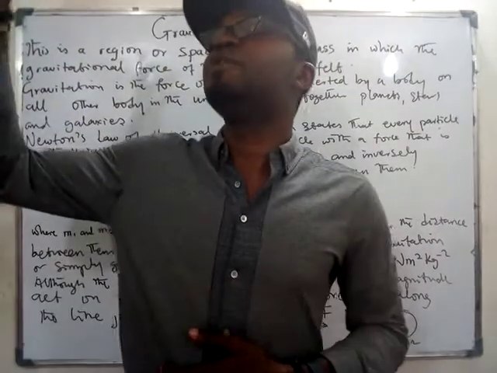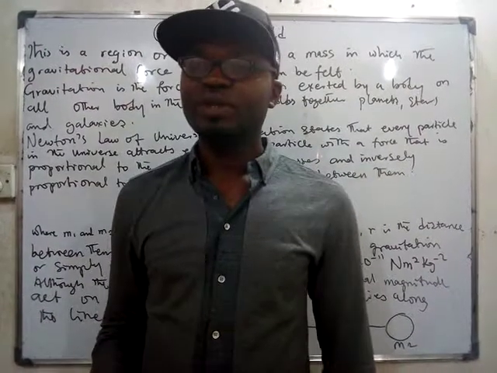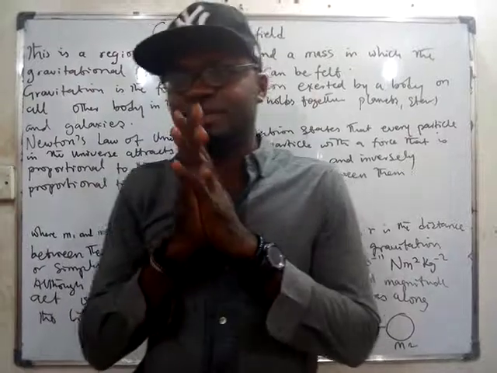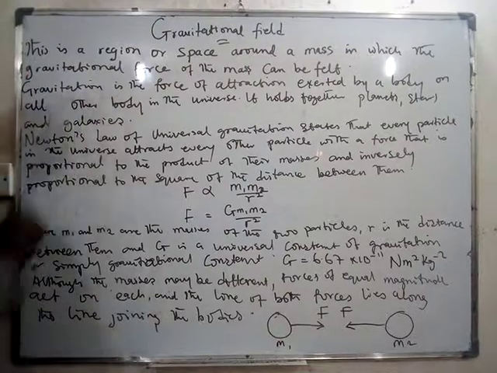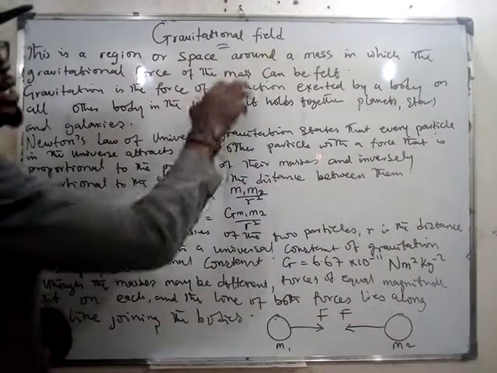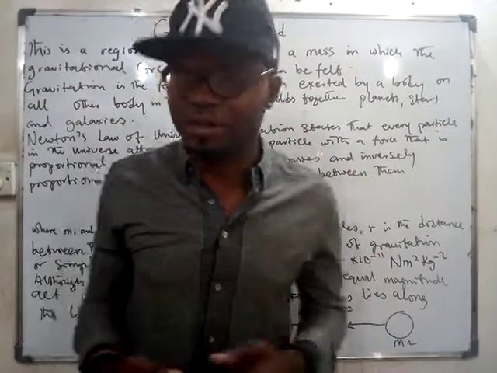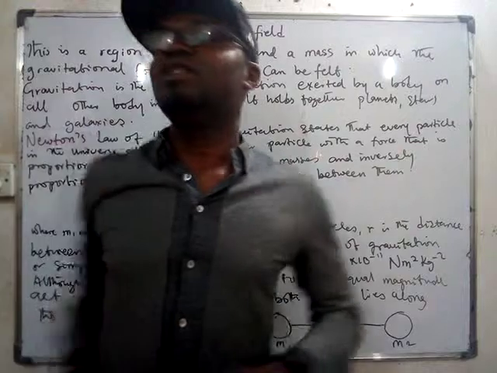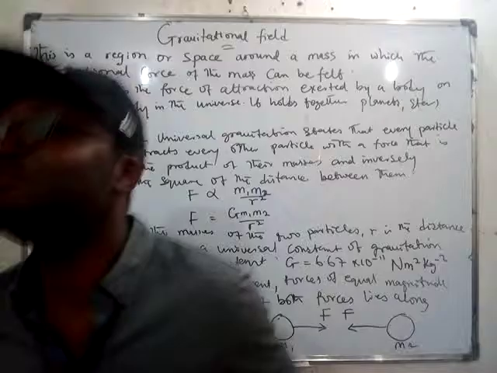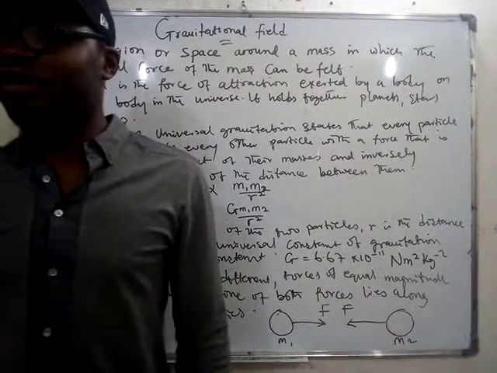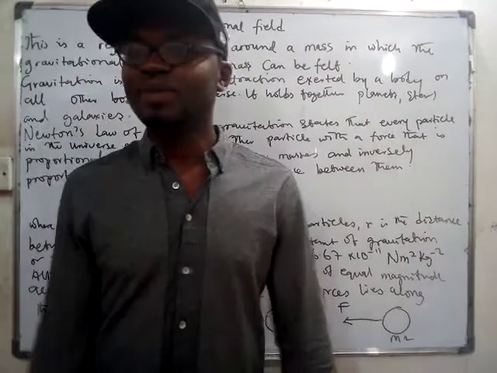When you throw the mango or the ball, is it touching the earth? No, but the earth is drawing it down. So the force is acting at a distance. That brings us to the gravitational field. This is the region or space around a mass in which the gravitational force of the mass can be felt. We are staying in the earth's gravitational field. Whenever you jump up, you will feel it, because it will draw you down.